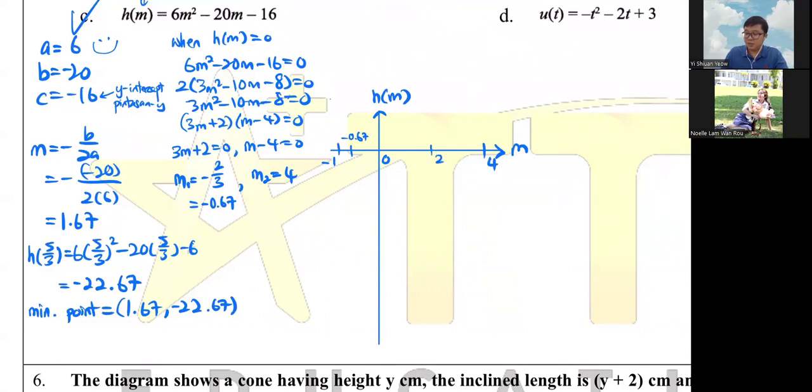So 2 here in the middle, just a rough idea. The middle is 1.67. Okay, so here is 2, and here is around 1.67. So you can just draw it down. This is your lowest point. Of course, we know that our c is that one. So yes, we are done. We got our 2 points. Just draw it first.